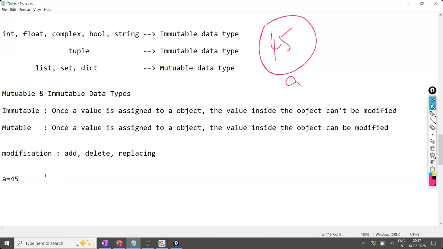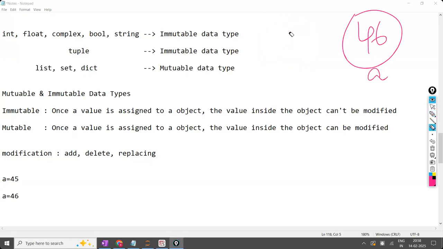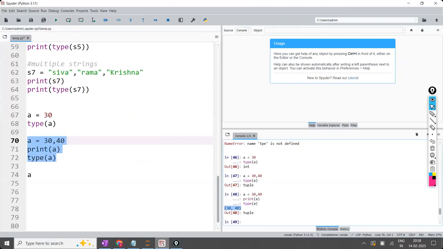Sir, for example, if I write A is equal to 46, you told earlier that the latest value only will be stored. Now A is equal to 45, A is equal to 46. Now 45 will be replaced? No, sir, it is not going to replace. It will create a new object, 46, separately with A, and the old object will be deleted. Inside that object, no more modifications. Sir, how do you know? I will show you how I know. Very simple. We are going to check by using the address of the object, the ID.